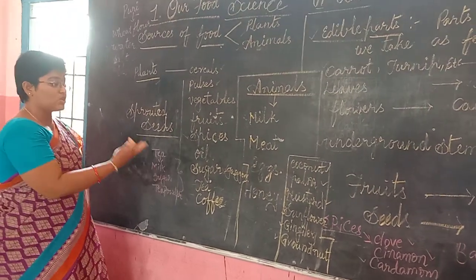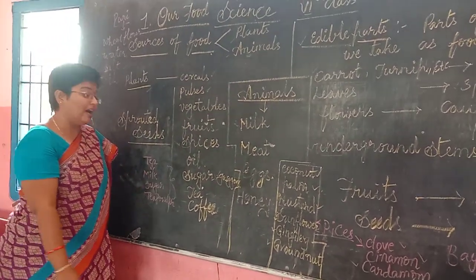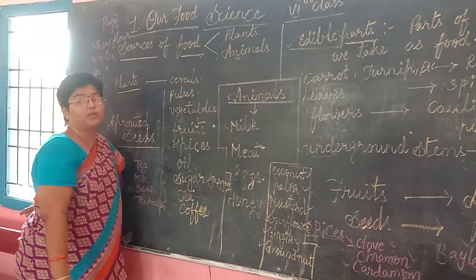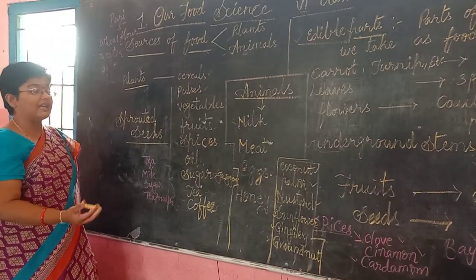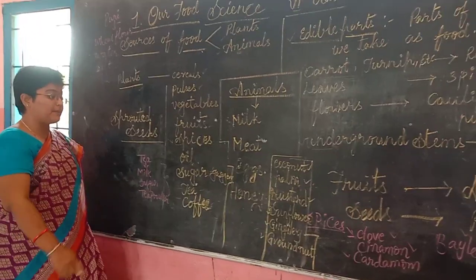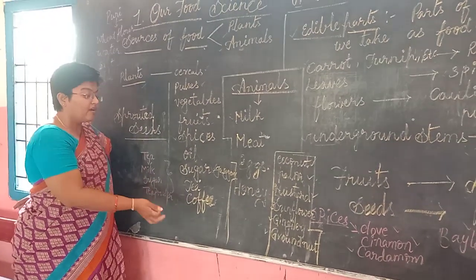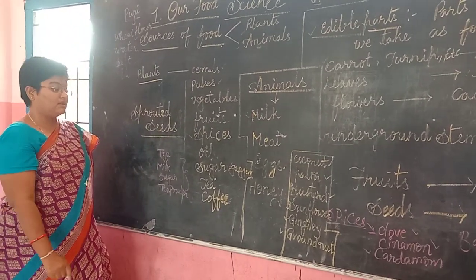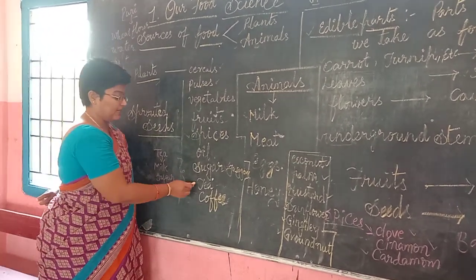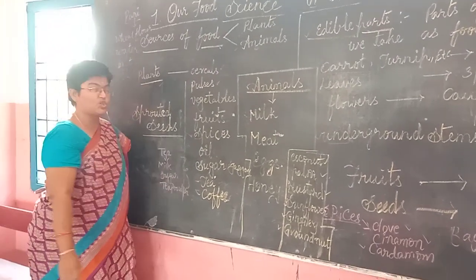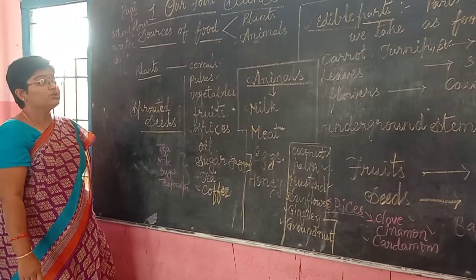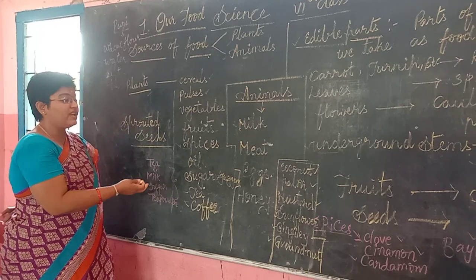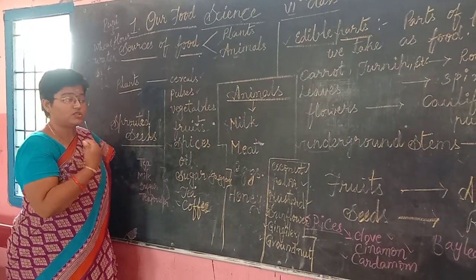How is sugar made, and how is jaggery made? These are obtained from the plant called sugar cane. The sugar is obtained from the juice of sugar cane, whereas the jaggery is also prepared from the same thing. Tea is obtained from tea leaves, and coffee is obtained from the seeds of the coffee plant. These are the different kinds of plant products which are very familiar to us.